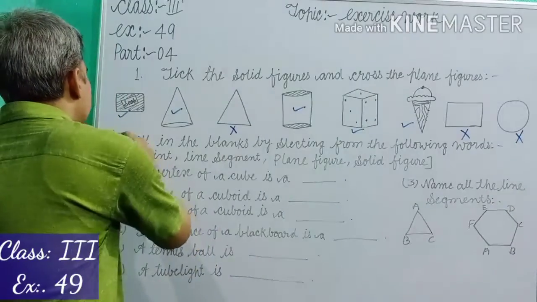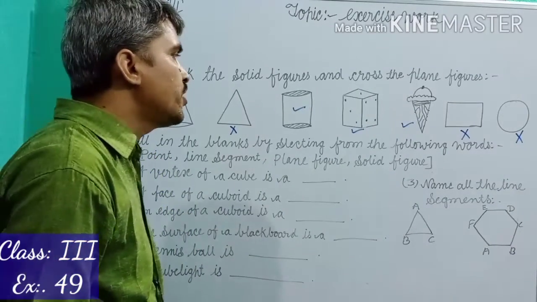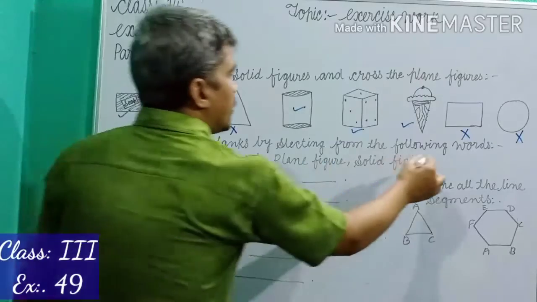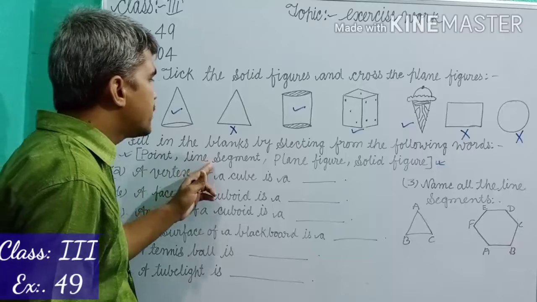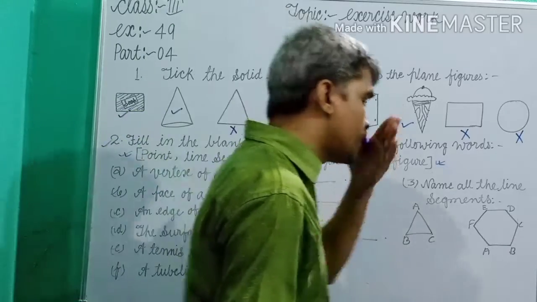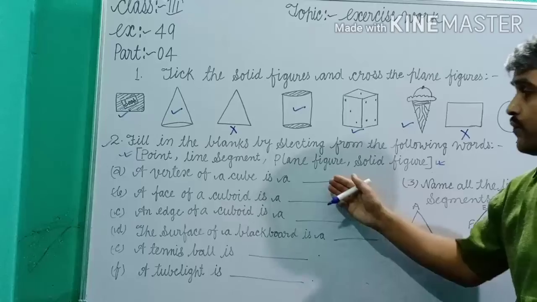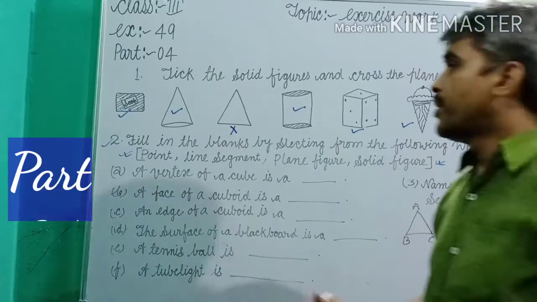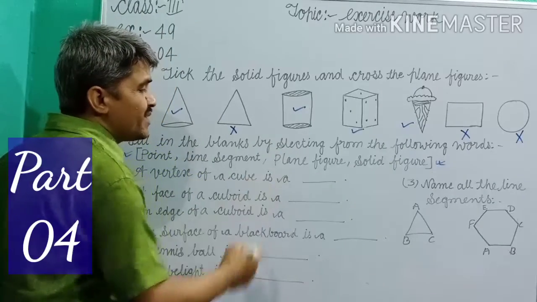Now, dear students, the second question: fill in the blanks by selecting from the following words. Here in the boxes are given some words: point, line segment, plane figure, solid figure. Dear students, from these words we fill in the following blanks. Now in the first question, a vertex of a cube is a